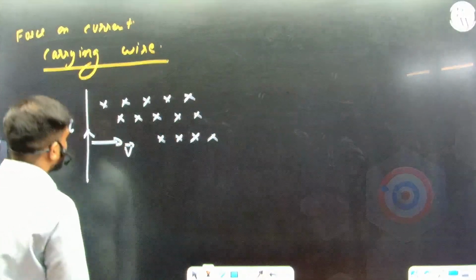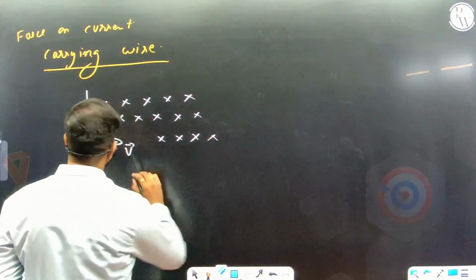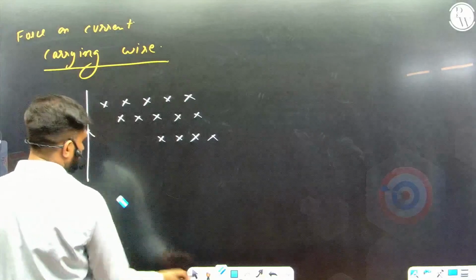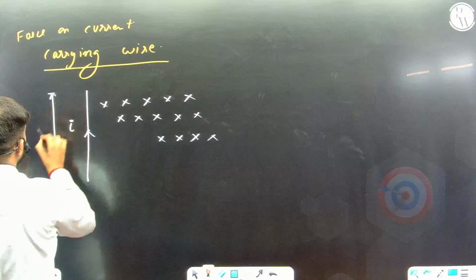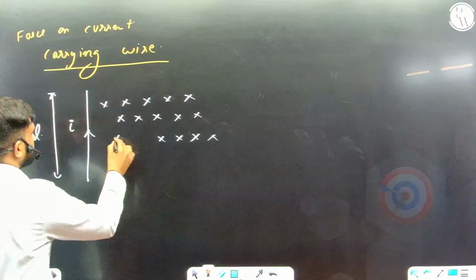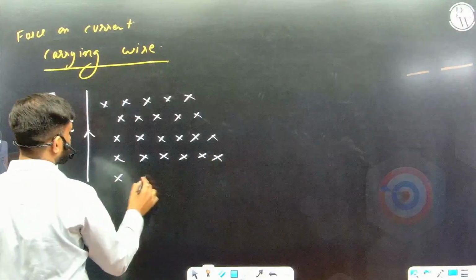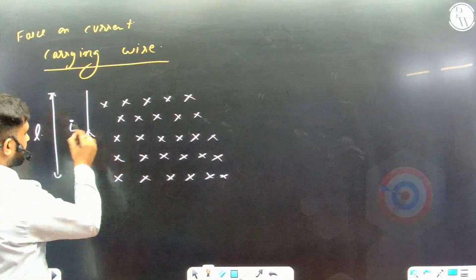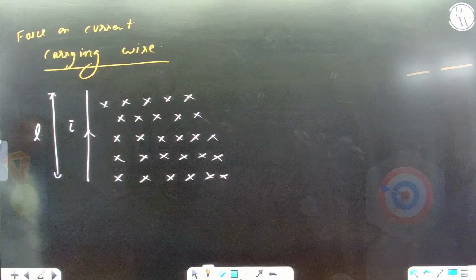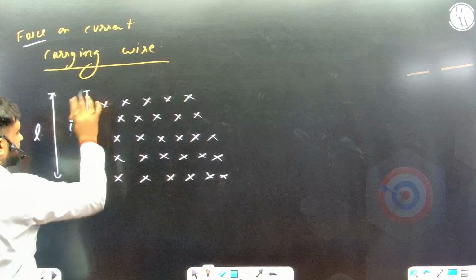The length of the wire considered here is L. This current carrying wire is going to experience a magnetic force. It is not moving in this scenario. If it were moving, then EMF will be induced. We are not talking about that, that's the next chapter. We are just finding the force. So for the force, the wire is not moving.